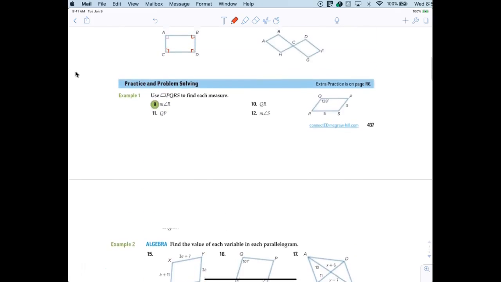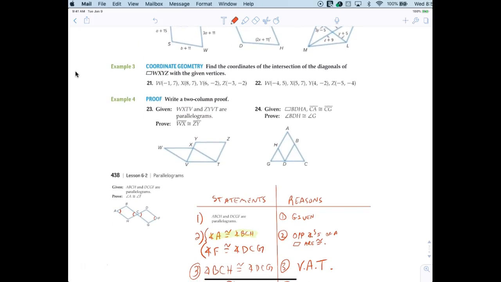Honestly, I think you can do everything. Try the proofs. If something doesn't happen or you don't see it, then you look to the solutions to guide you through. But you should try it first. Don't just go to the solution, say, I can't do it, so I'm just going to copy it down. Don't do that. It's not helpful.